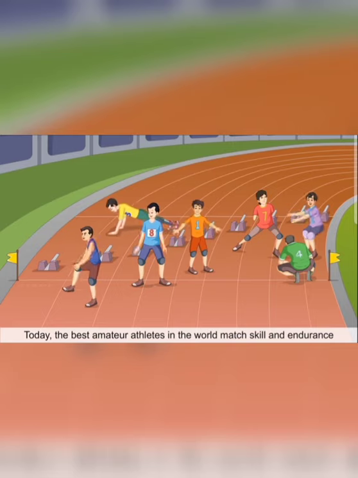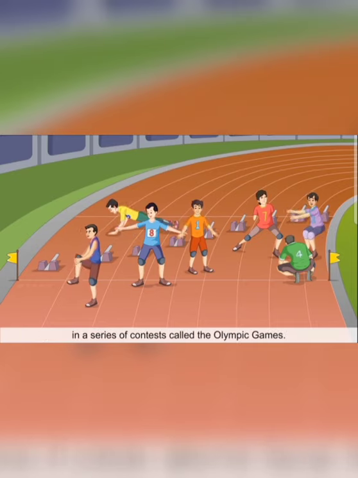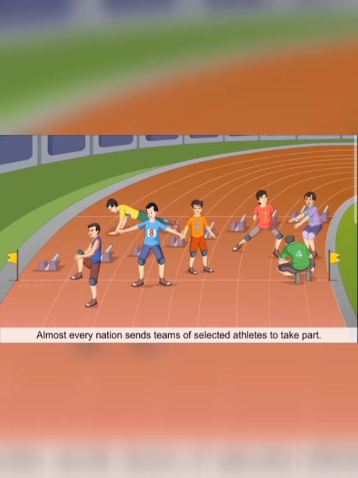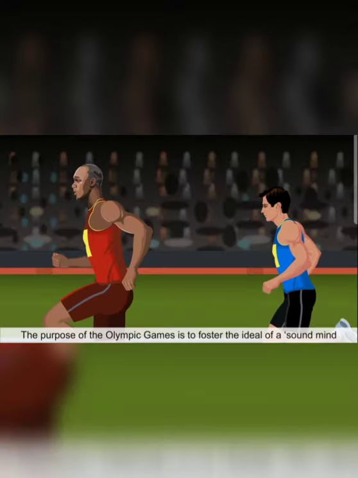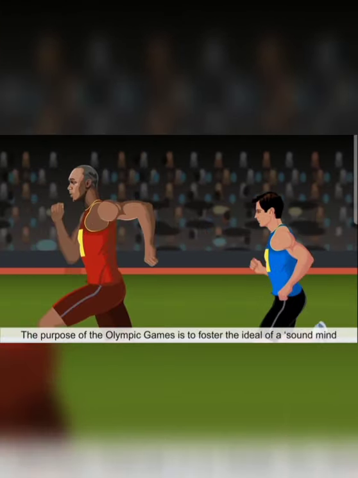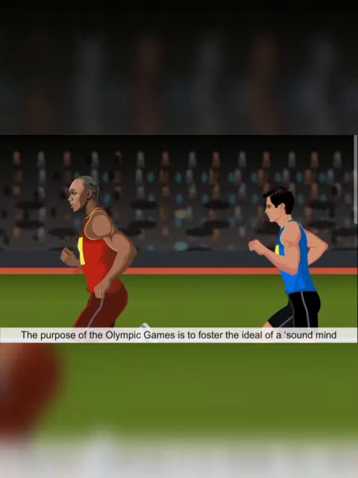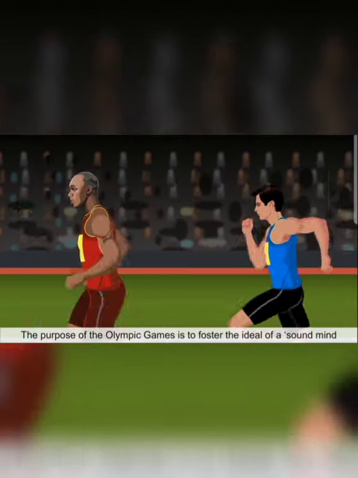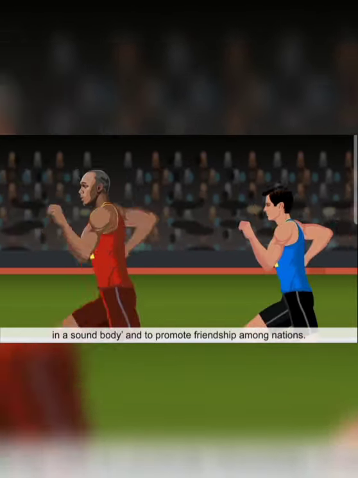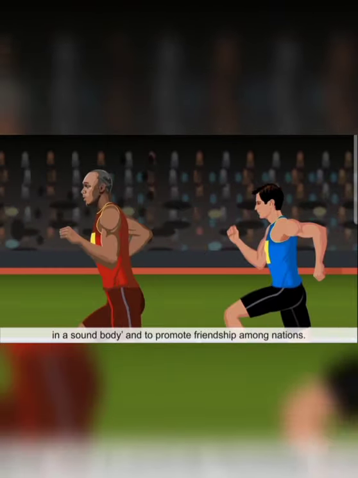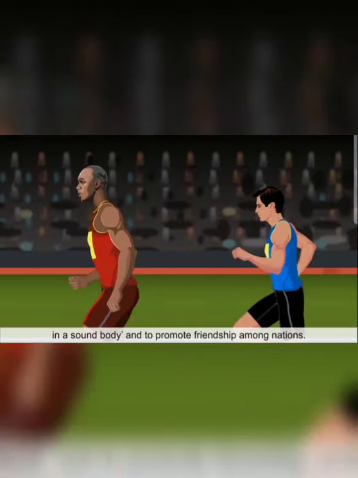Today, the best amateur athletes in the world match skill and endurance in a series of contests called the Olympic Games. Almost every nation sends teams of selected athletes to take part. The purpose of the Olympic Games is to foster the ideal of a sound mind in a sound body and to promote friendship among nations.